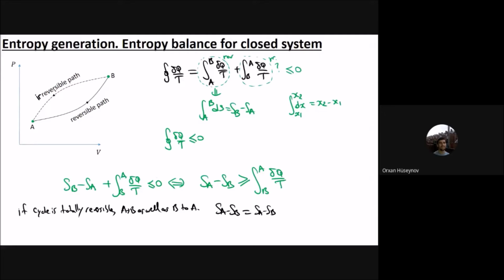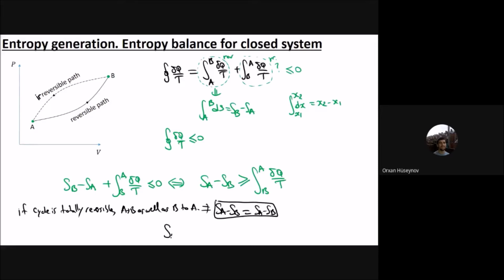But if one path is irreversible, you will not have this equality; you will have the inequality, greater than that term. This first case is only for totally reversible: this part is reversible, that part is reversible. For the general case, this term is greater than that one.